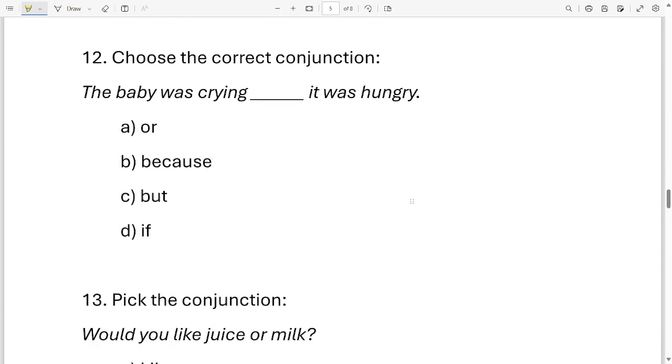Question 12. Choose the correct conjunction to fill in this blank. The baby was crying, dash, it was hungry. Which word should I put in this blank to complete the sentence? Options are or, because, but, if. These are the four options. Which one is correct? It is option B. The baby was crying because it was hungry.